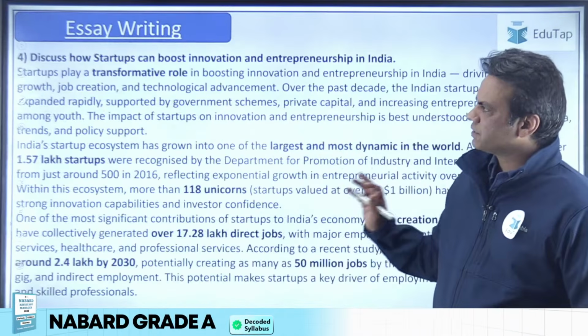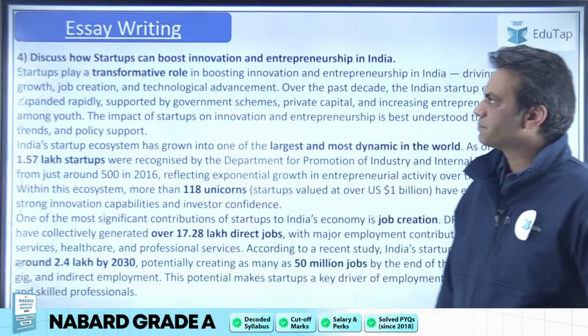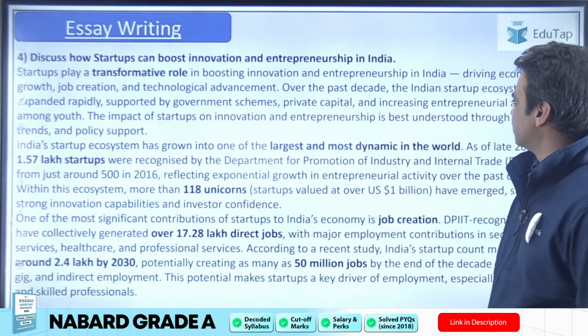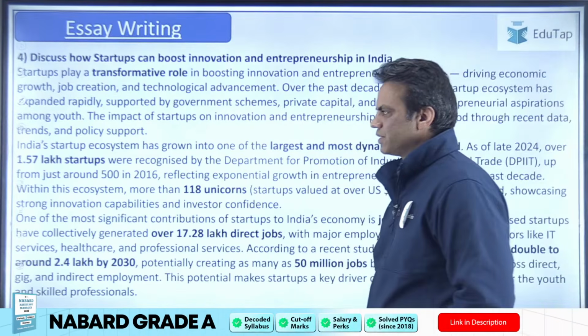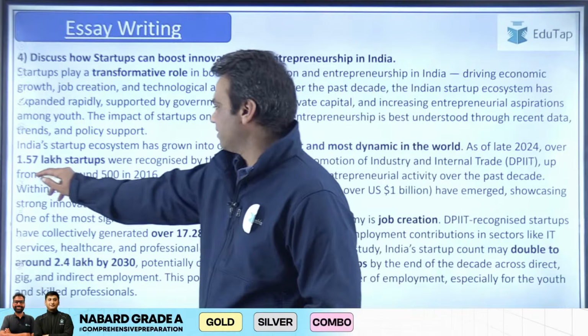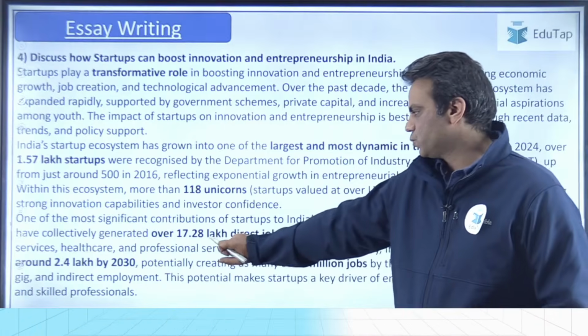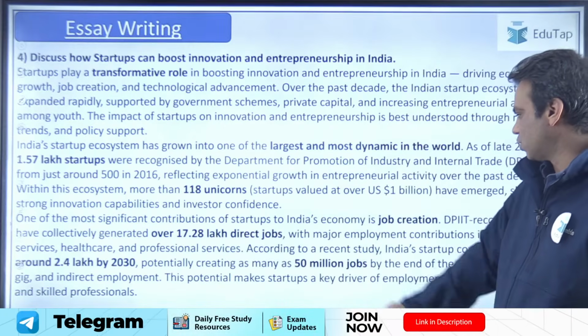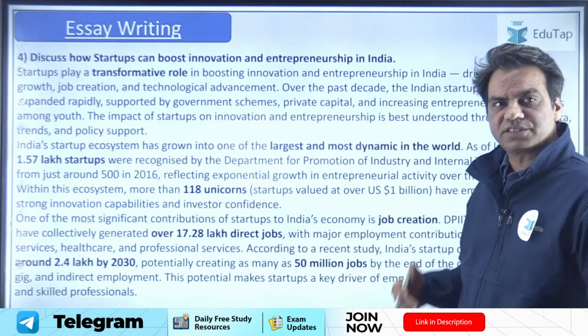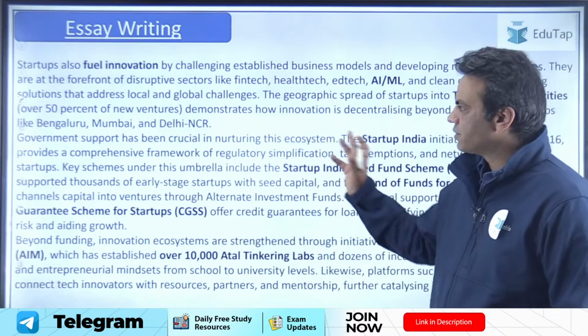So this was topic number 3, and topic number 4: discuss how startups can boost innovation and entrepreneurship in India. This is an evergreen topic, guys. I don't need to tell you what could have been written. 1.5 lakh startup ecosystem, 118 unicorns, 17.28 lakh direct jobs, 50 million jobs. So it helps in job creation, FDI, FII. So all that could have been mentioned here.